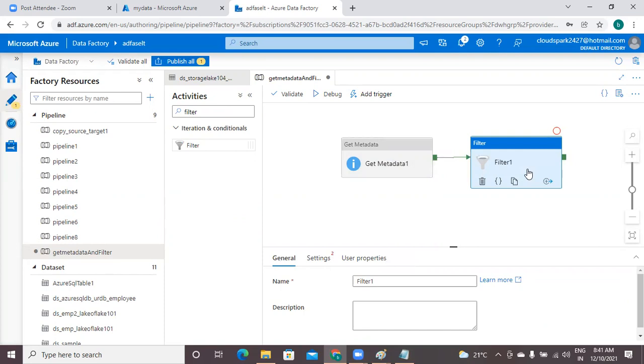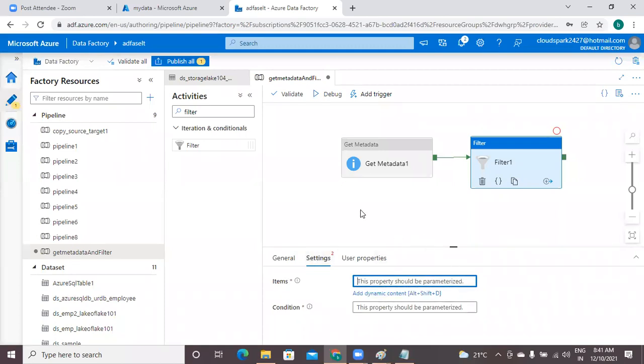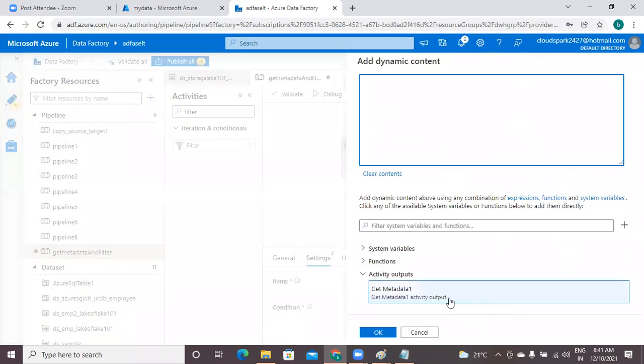Click on this filter. Under settings. Okay, in the get metadata output, lots of fields are there, but you have to take only child items. That thing I am selecting. Click on add dynamic content. Input is coming from get metadata 1 output, that is output.childItems.